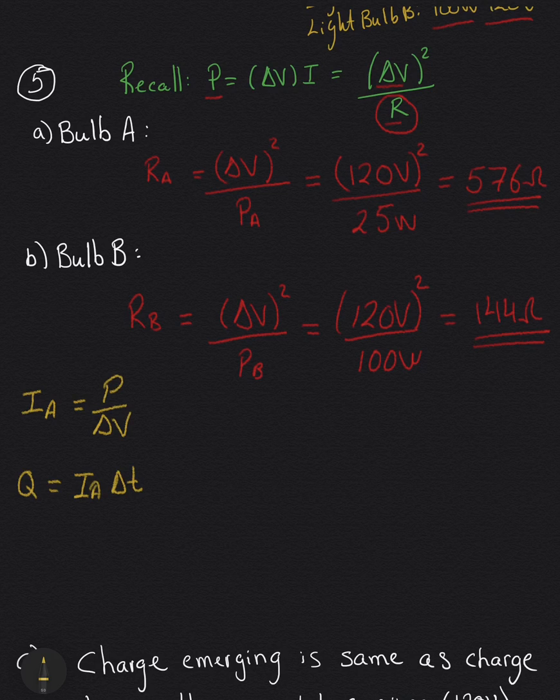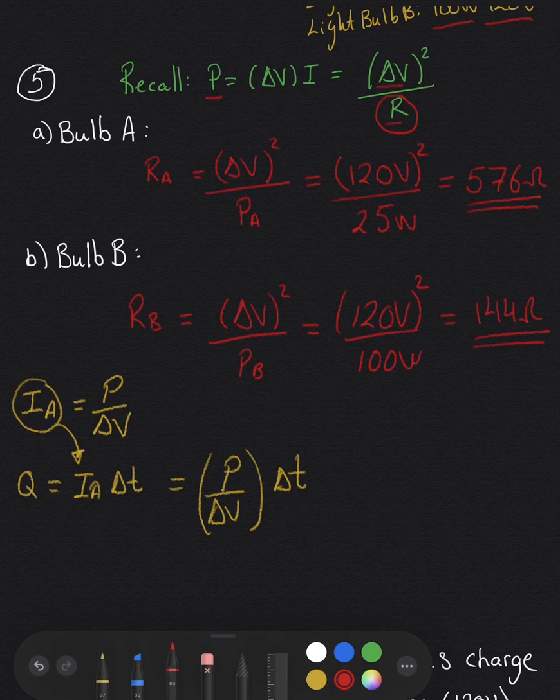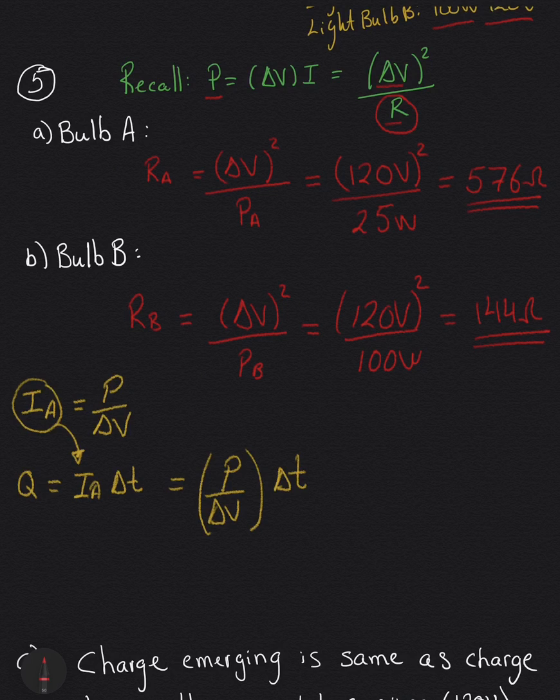Charge would be the current times the passed time. So I'm going to plug this current of light bulb A into this equation. So I have P over delta V multiplied by delta T. And here, what we ultimately want to solve is for this delta T.